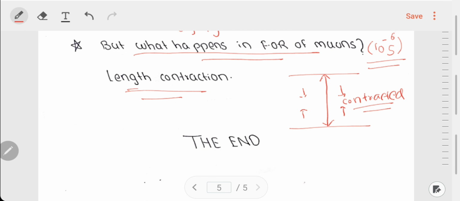So the concept of this length contraction will be studied in detail in the next lecture, and this was all about time dilation.